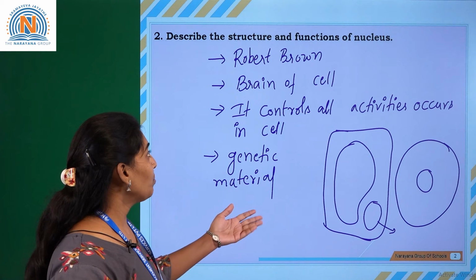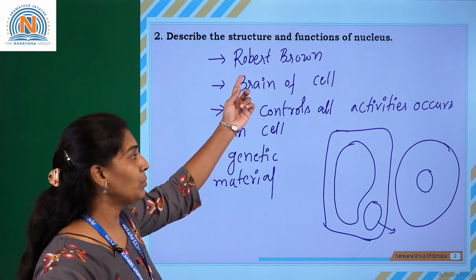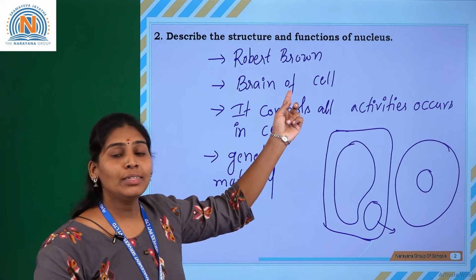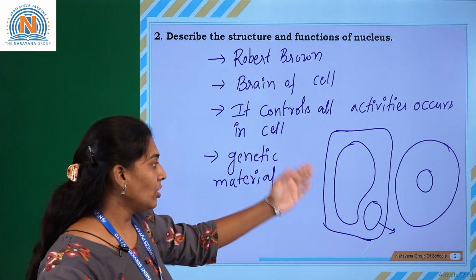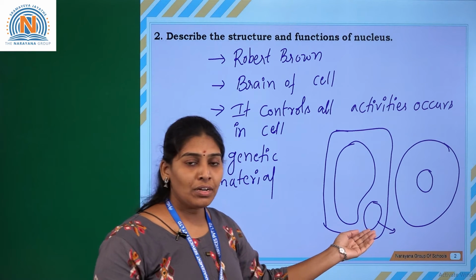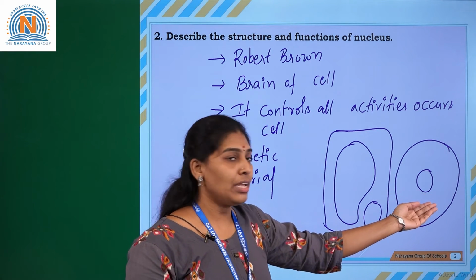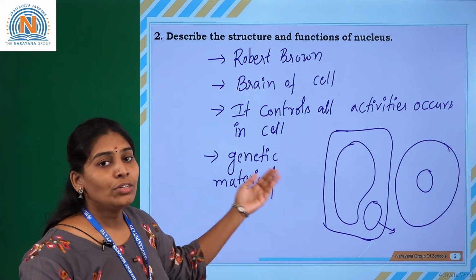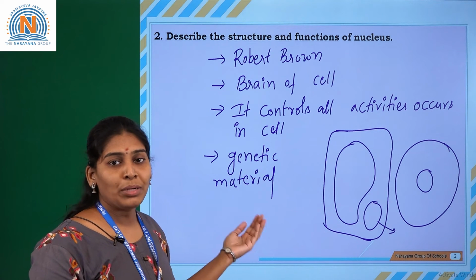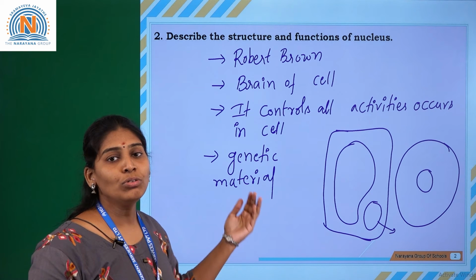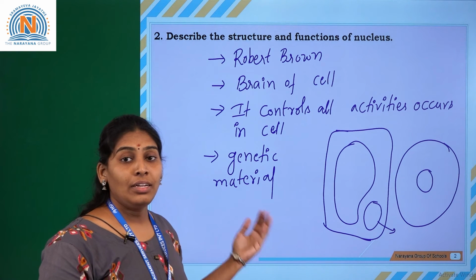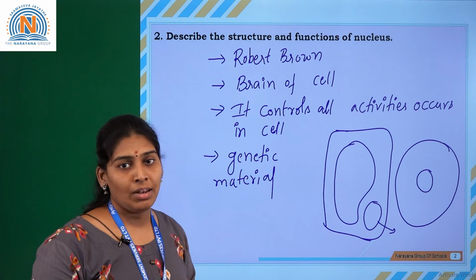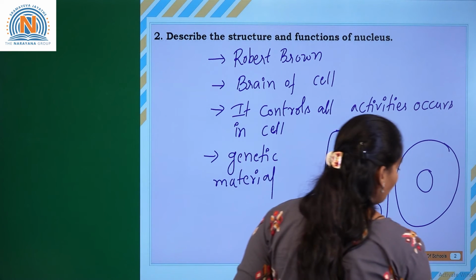So let us revise these points. This was discovered by Robert Brown in 1831, and this organelle is called the brain of the cell. Its location in the plant cell is peripheral and in the animal cell is the center. It plays a major role in transferring the genetic material from one generation to the other, and it controls all the activities that occur in the cell. Let us go to the next question.